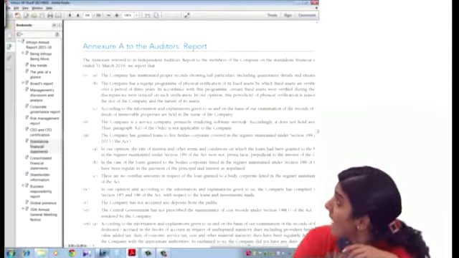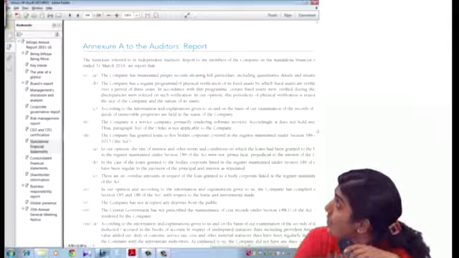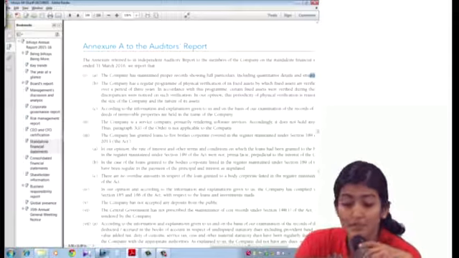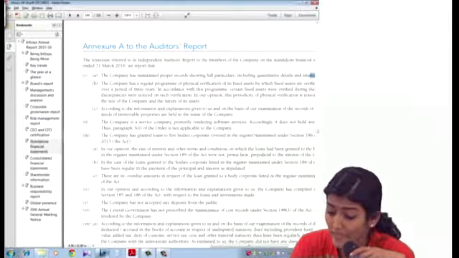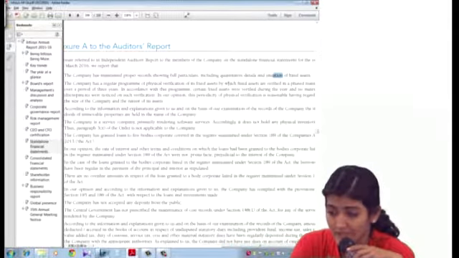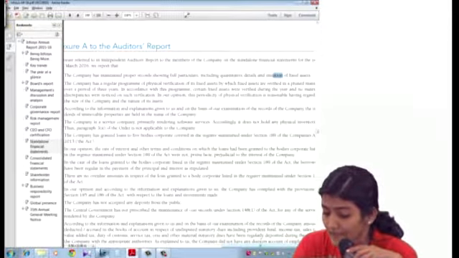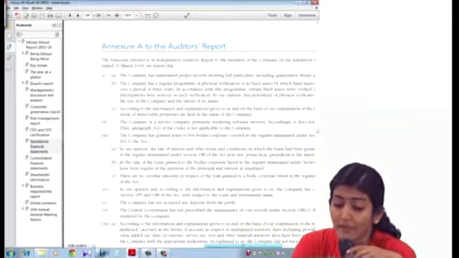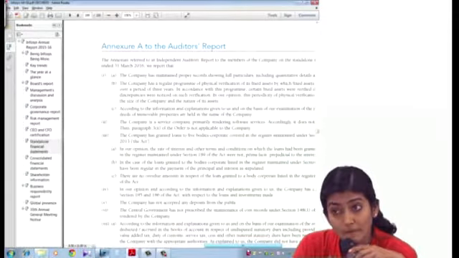Right. The company has maintained proper records showing full particulars, including quantitative details and situation of fixed assets. Then the company has a regular program of physical verification of its fixed assets, by which fixed assets are verified in a phased manner over a period of 3 years.